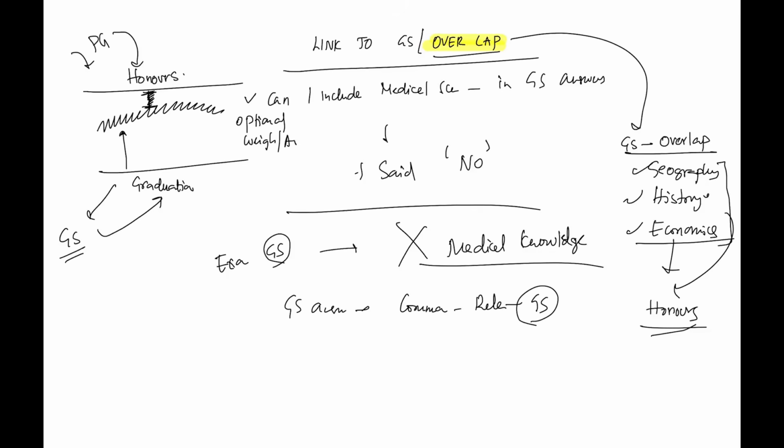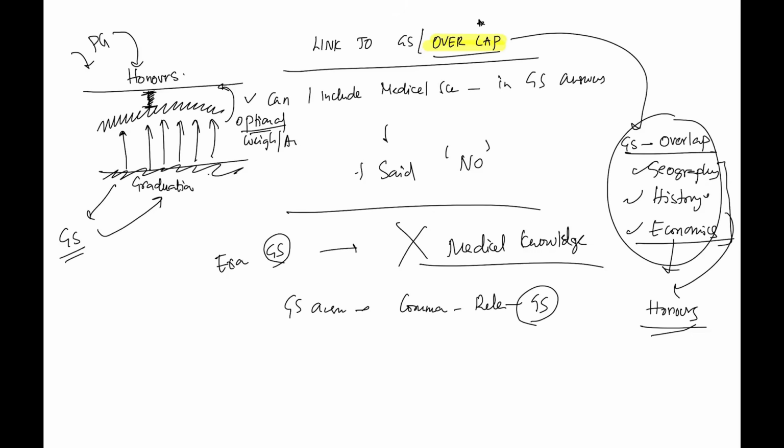On top of that, if you go for an optional which has an overlap with GS, to gain that honors level knowledge, you have to make a lot of value additions because they are current affairs related. You have to follow them. You cannot compete with an MSc economics student when you choose economics as your optional, because they always fare higher, because they have a strong foundation of graduation knowledge. On top of that, they build their knowledge to reach this honors level so that they score high in optional. But for a medical science student, with any overlap subject, it becomes difficult.